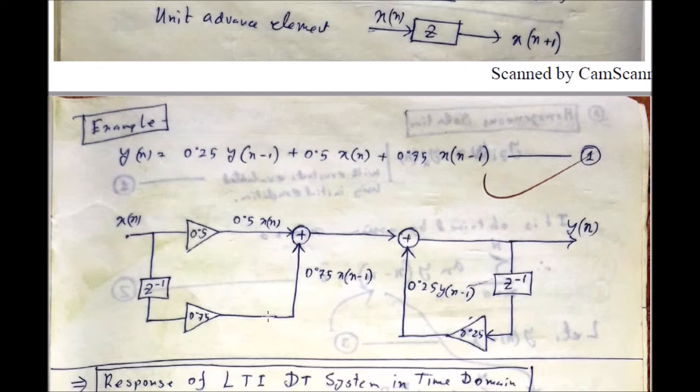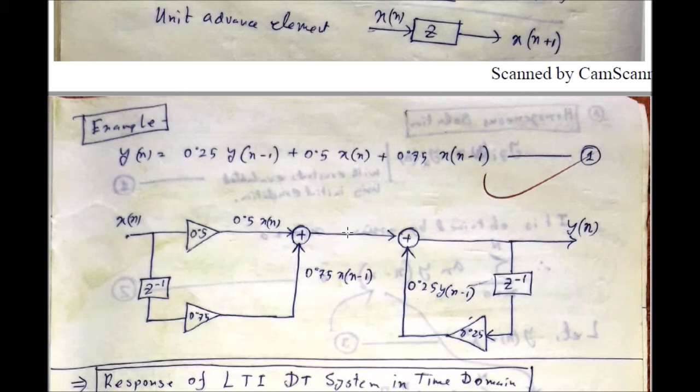So at this point you will get the next term, 0.75 multiplied by x(n minus 1). So here you have obtained the first term, and here you have obtained the second term. If you add them by means of an adder, then at this point you have already obtained these two terms.